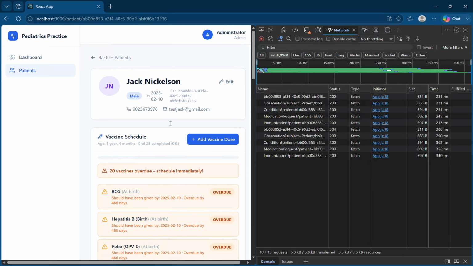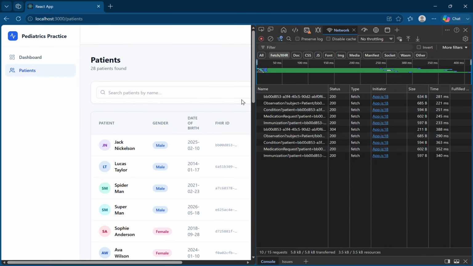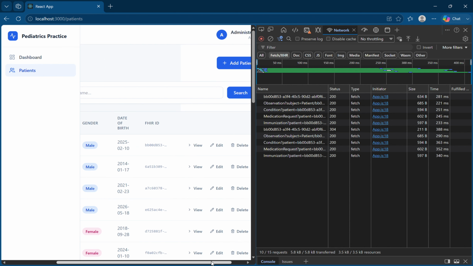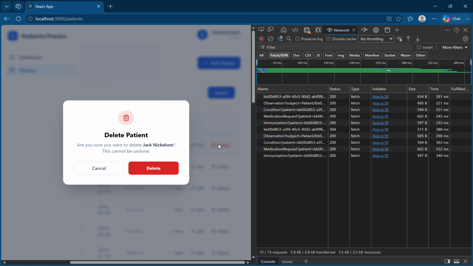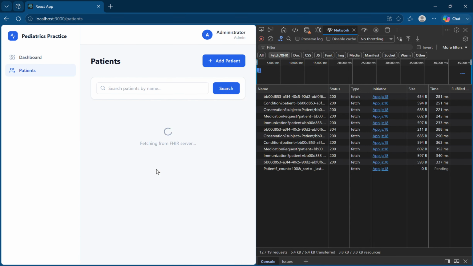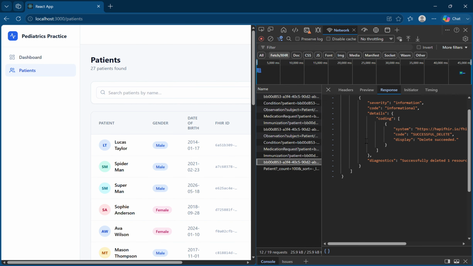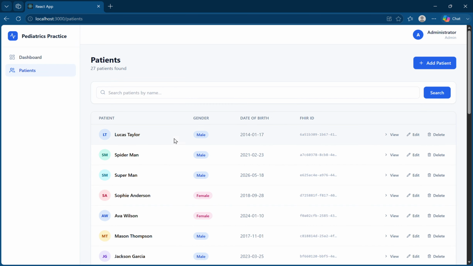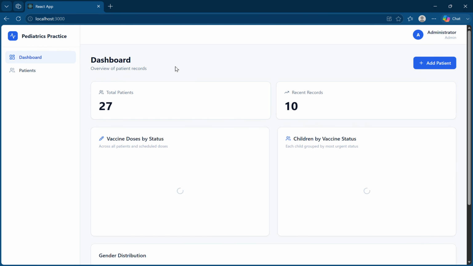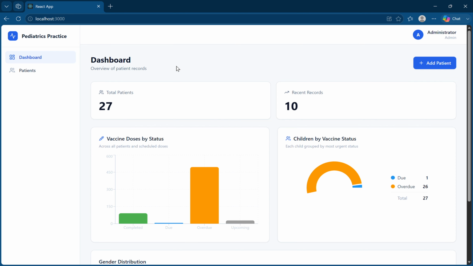I'll also delete this patient to show the one last thing, that we are able to delete this. Okay, yep, so patient is deleted, succeeded. All right, so that was it in terms of the demo, a very basic, simple application to track vaccines for patients.